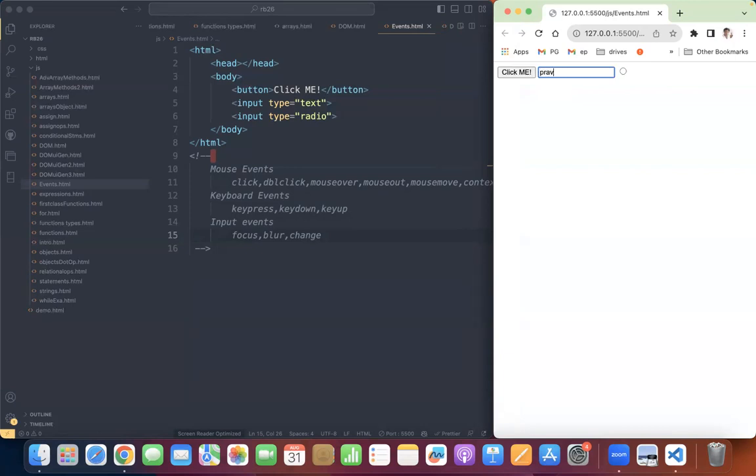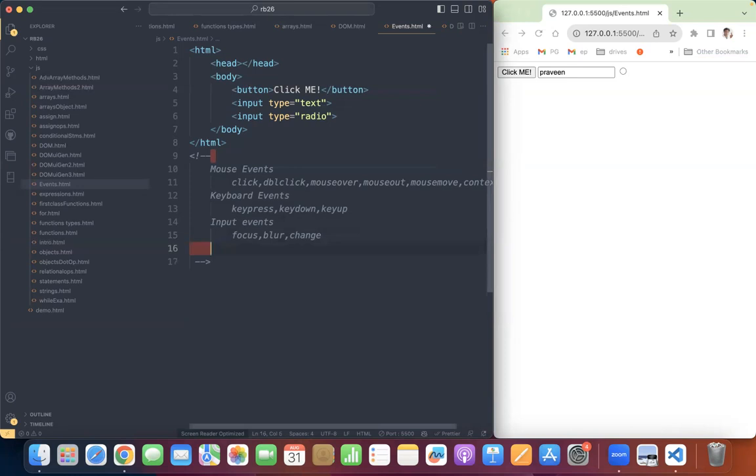Suppose I wrote Praveen and I copied it and again pasted the same, so there is no change. This time the change event will not fire. Do you understand? So change means every time the text value gets changed, or even on a radio button also, we will have a change event. And sometimes we will have some events like browser events.